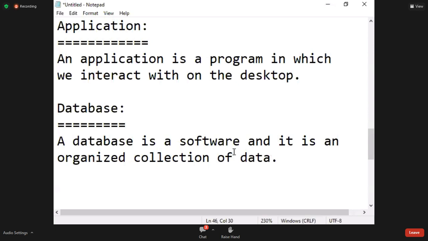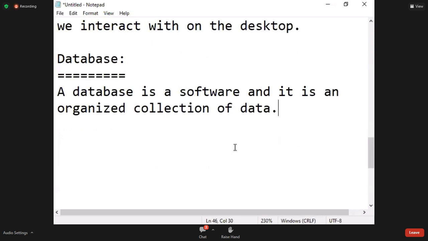So database is nothing but one software which contains data.